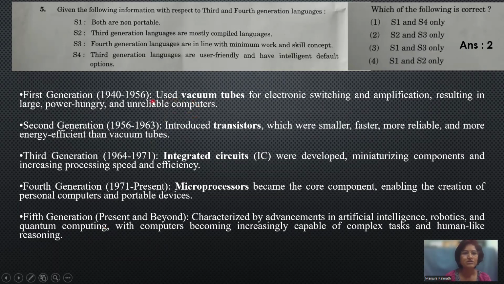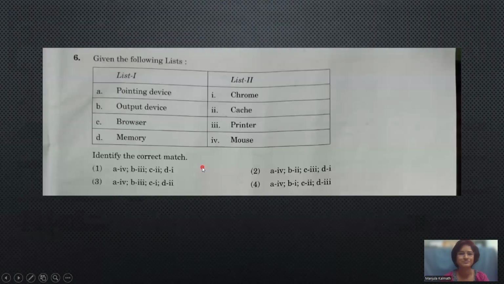So in the first generation, the systems were made up of vacuum tubes, in the second generation transistors were implemented, in the third generation integrated circuits, and in the fourth generation microprocessors. This question was already asked in a previous question paper. So here we have first generation computers made up of vacuum tubes, second one transistor, third one integrated circuits, and fourth one microprocessor. In match the following, the same question was asked.